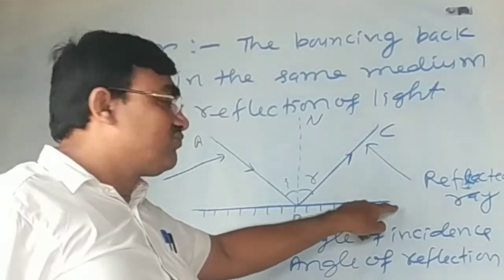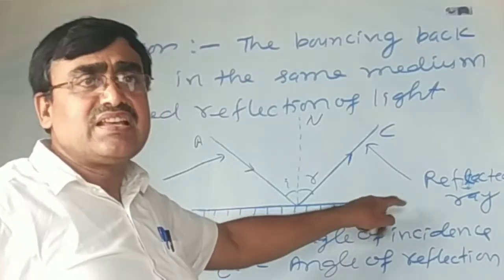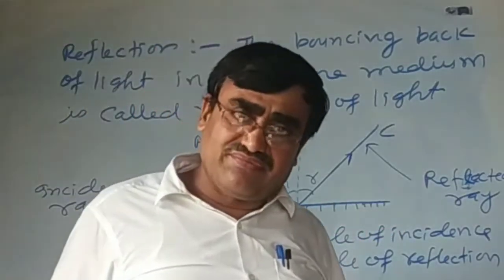This is the reflecting surface. It may be smooth or rough.